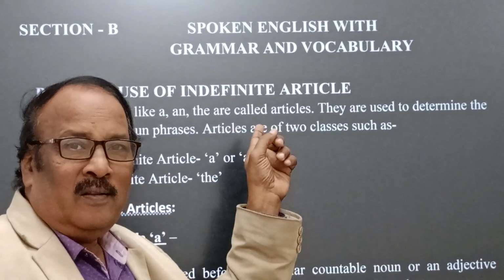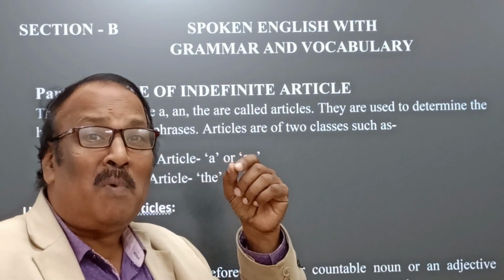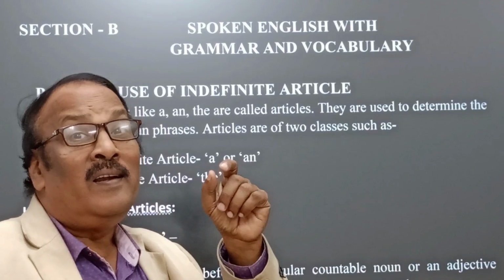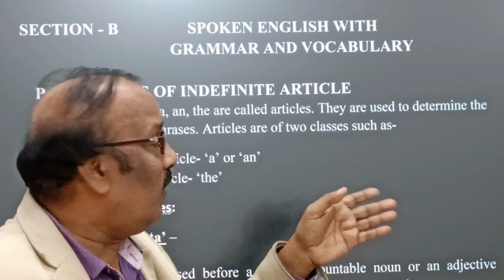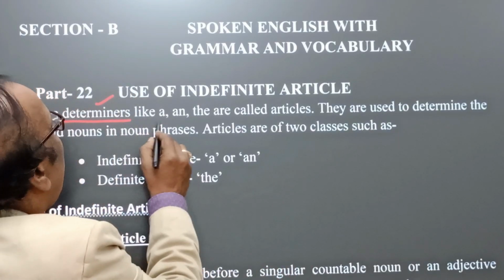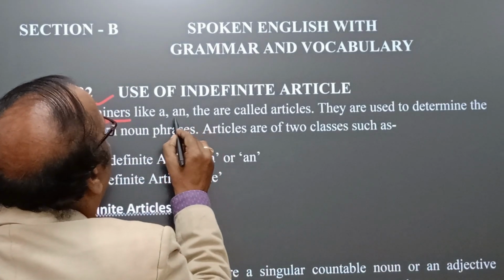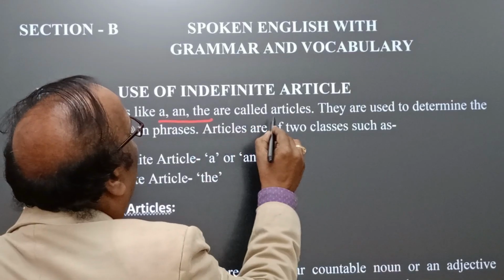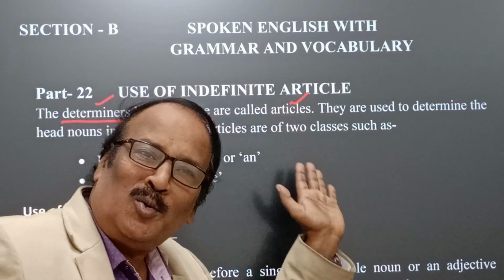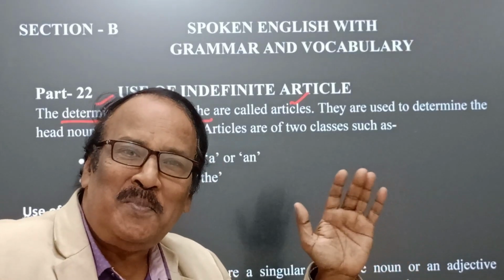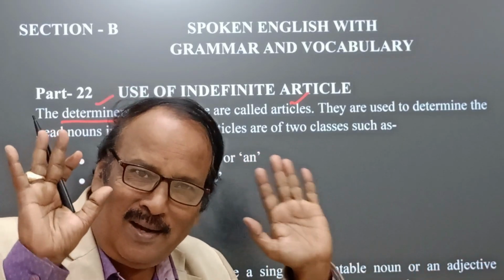Look at the smart board. The smart board, the is here a definite article. Let's go and see how. Listen here. Determiners like a and the are called articles. So articles are also known as determiners. Okay, am I clear?